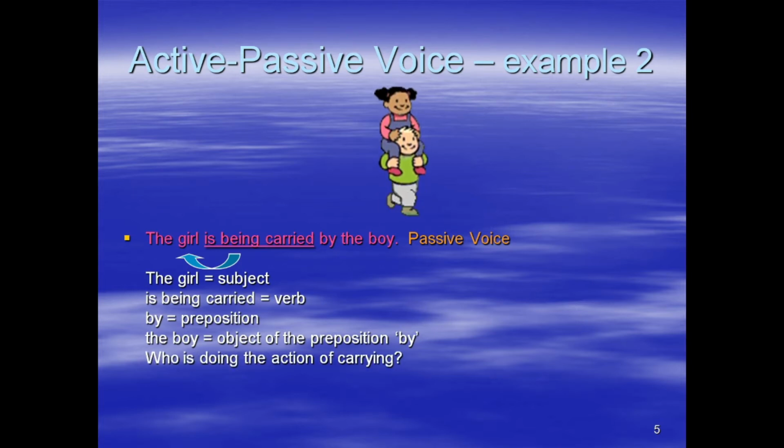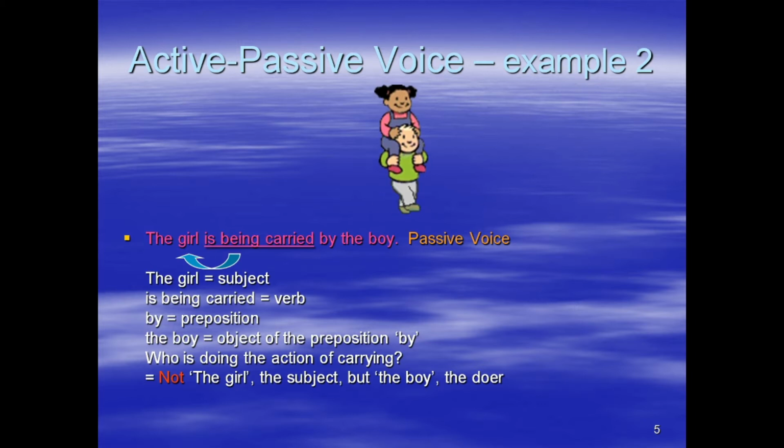Who is doing the action of carrying? Not the girl. The girl is the subject, but she is not the doer. But the boy, the boy is the doer.